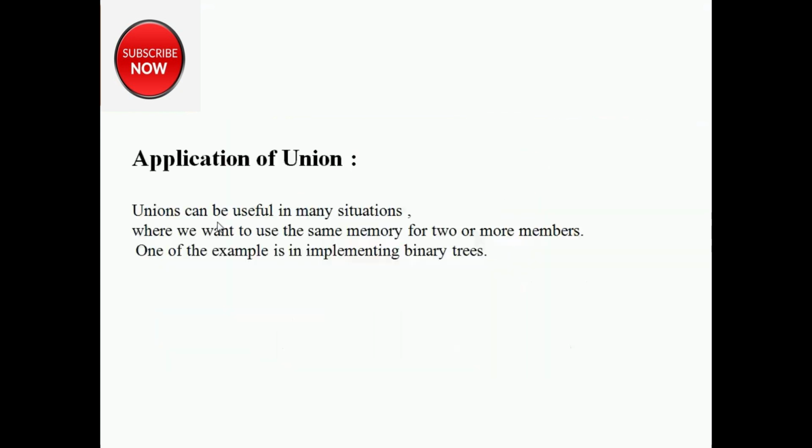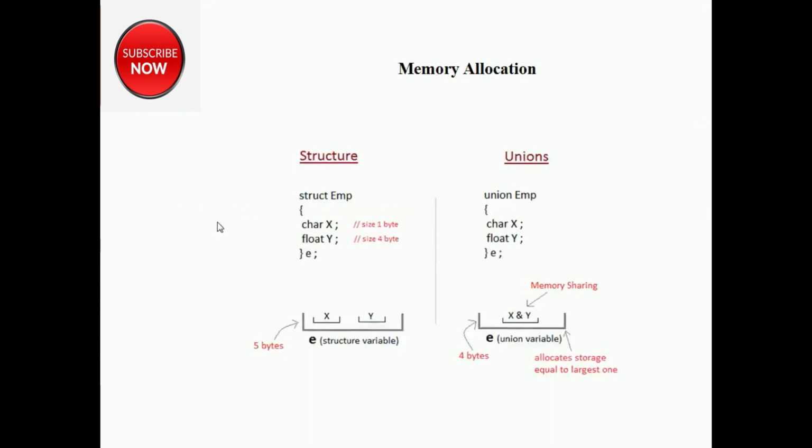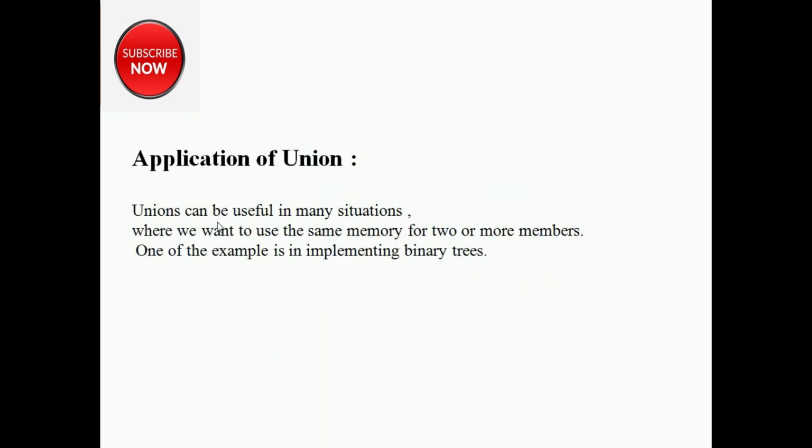So why do we use union? The concept of structure is clear, that is to combine different data types. But what is the use of union if it is allocating shared memory? We use union in many cases where we want to use the same memory for two or more members, like if we want to store one value at a time. One example is implementing binary trees. This concept is used in data structures. You will not do this now, just learn about the application, right?